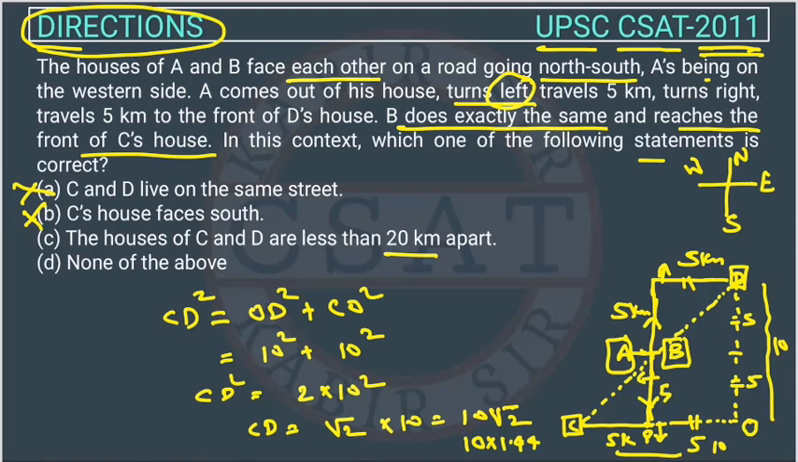So we don't need to calculate all this, right? You can simply say this is less than 20 kilometers. So whether this statement is right or wrong, we just have to check. So this is less than 20 kilometers, so this statement is right. The distance between C and D is less than 20 kilometers, so this will be the answer. Option C is the answer.